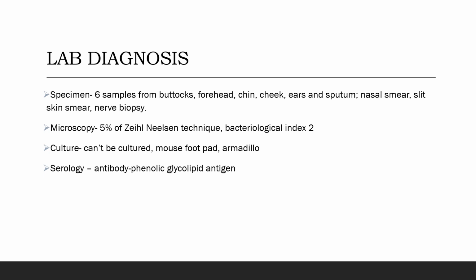Now we'll be seeing the lab diagnosis. So basically we'll be taking samples of specimen from the buttocks, forehead, chin, cheeks, ears, and sputum, nasal smear, slit skin smear, and nerve biopsy. For the microscopy, we would be doing acid fast staining, also known as the Ziehl-Neelsen technique. 5% H2SO4 is used over here, and the bacteriological index would be 2. It cannot be cultured. We would be doing a mouse foot pad or armadillo. The serology would be antibody phenolic glycolipid antigen.